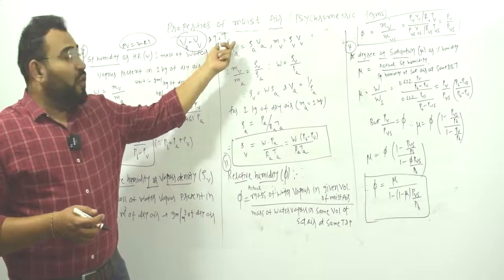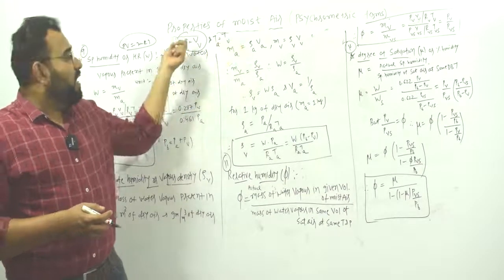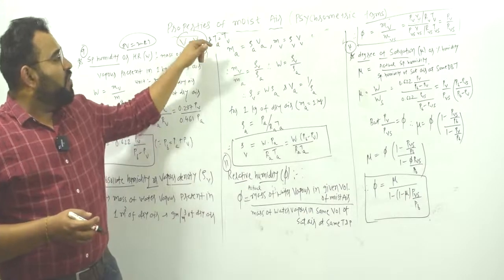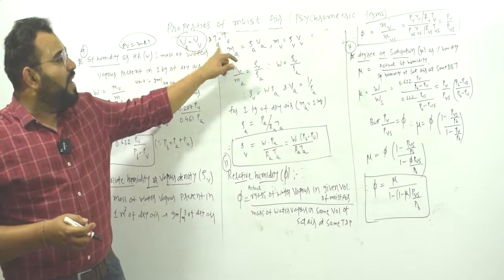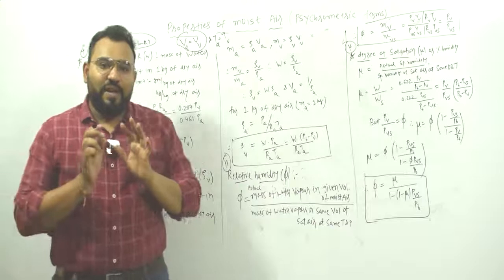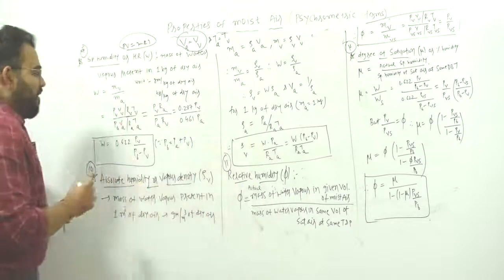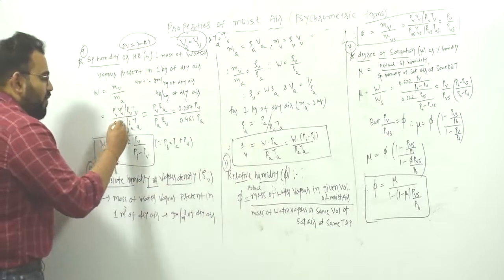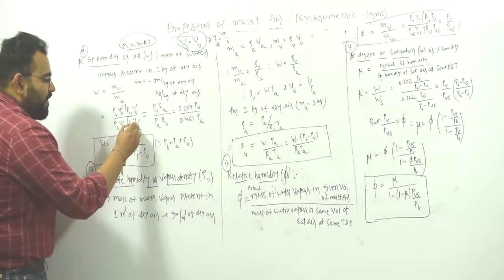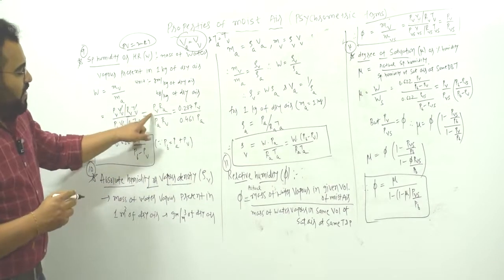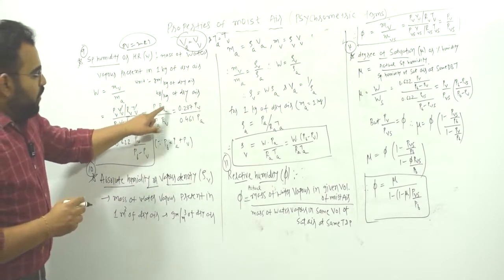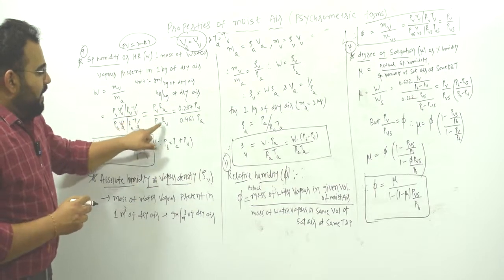The same philosophy applies to both. So always remember the volume of dry air equals the volume of water vapor, and the temperature of dry air equals the temperature of water vapor. Now you can understand it very easily. So can we cancel the volume and the temperature? What remains is Pv into Ra upon Pa into Rv.